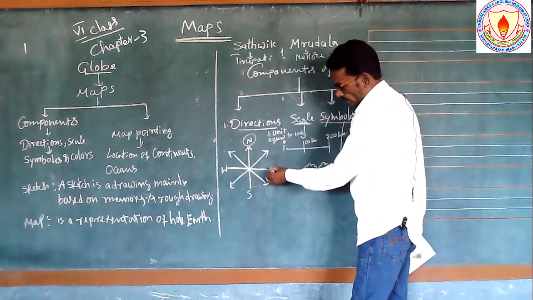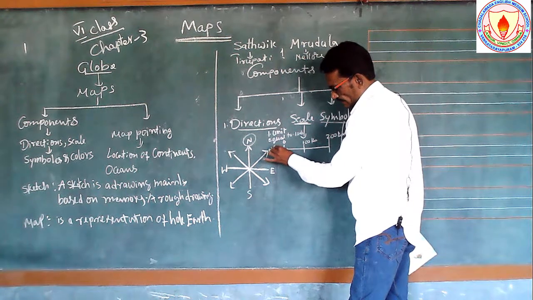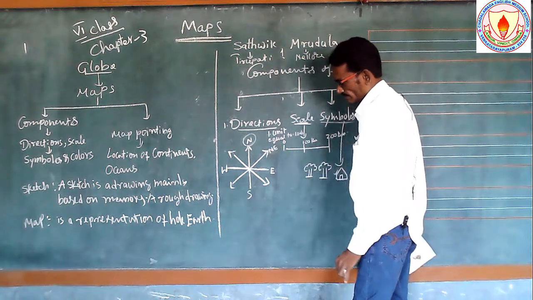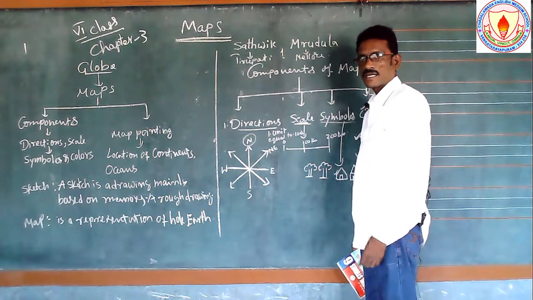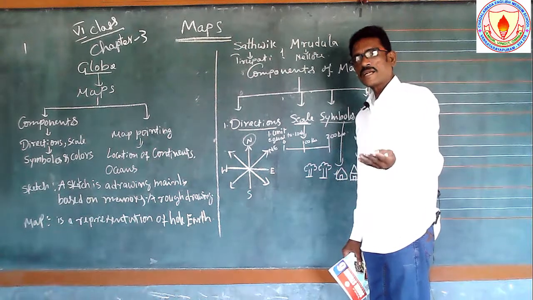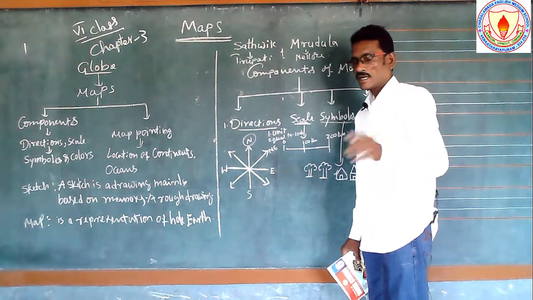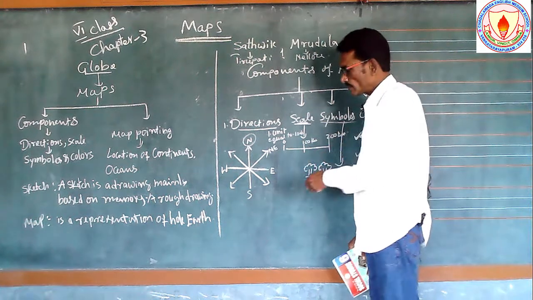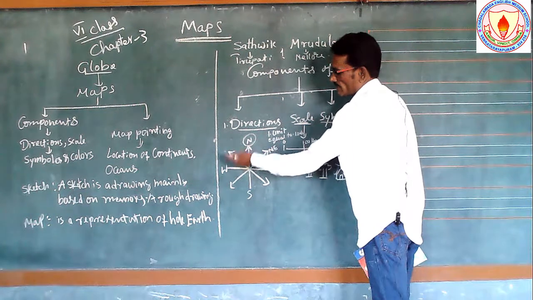See, between the north and east, intermediary signs. These are intermediary directions. Here, how many major directions are there? Four major directions are there. North, opposite of the north, south, and east, and opposite of the east, west.